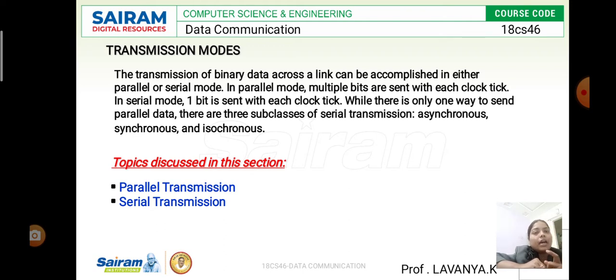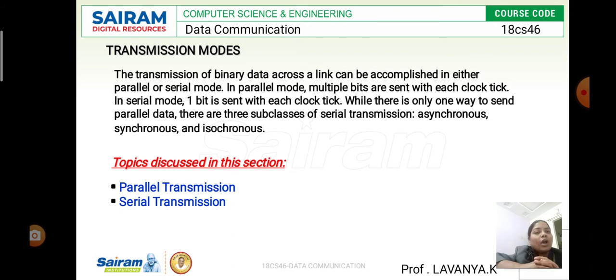In each and every transmission, that is parallel or serial transmission, the clock will be synchronized by itself. This is the transmission mode, which we majorly use in the transmission techniques.